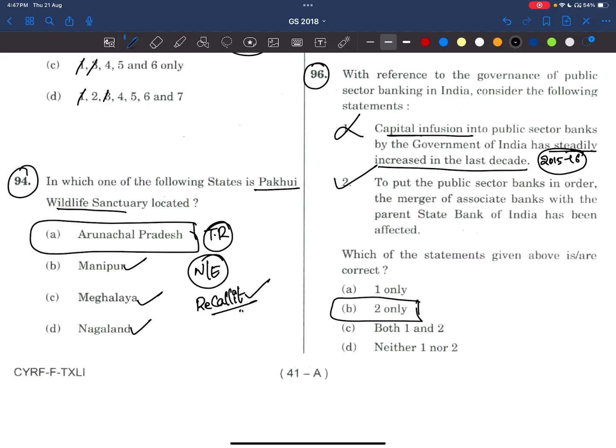Now what we have to do? We have to read about this banking sector and recent developments. All these things become very important. And see, he is asking about trends, right? So these trends will be explained in the economic survey. So we have to read the economic survey as well.